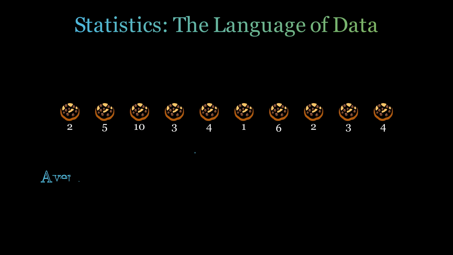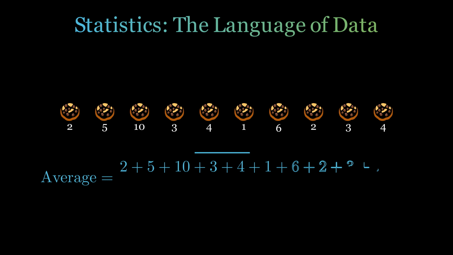We can calculate the average by adding all values and dividing by the number of people. In this case, the average cookie consumption is 4 per person.